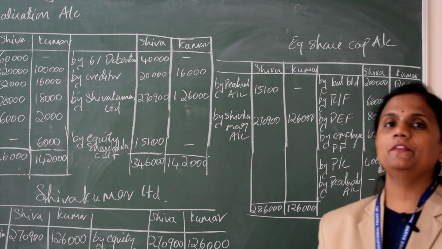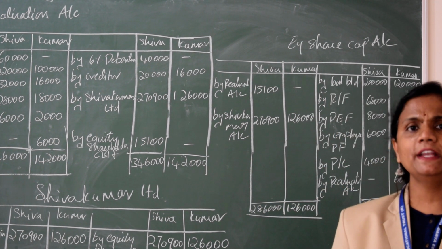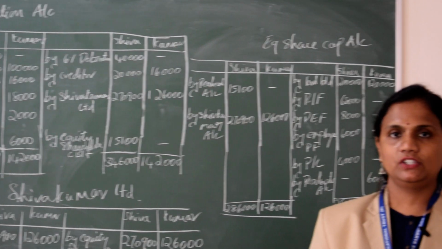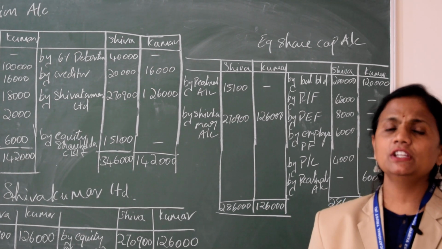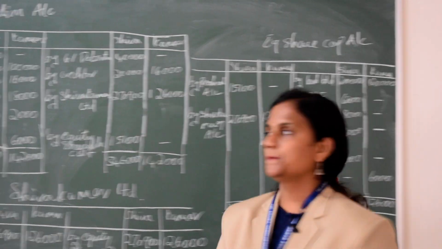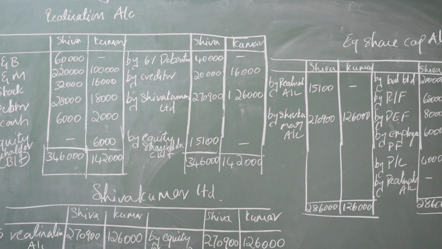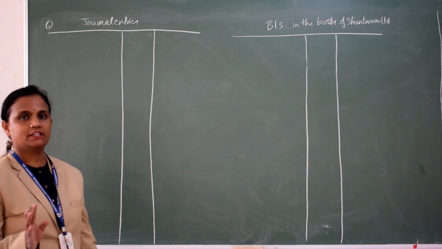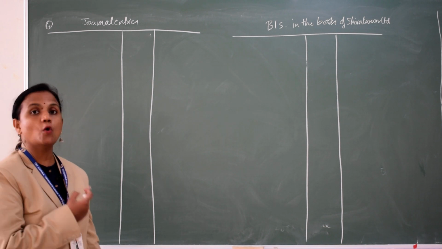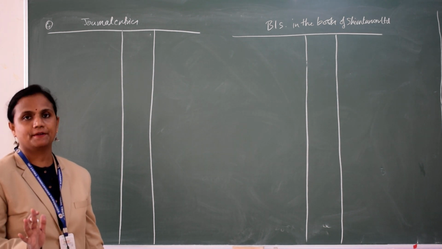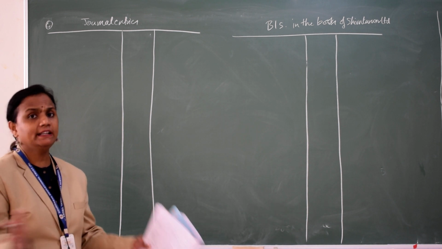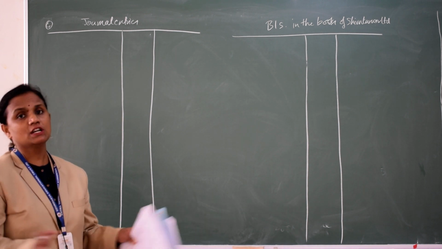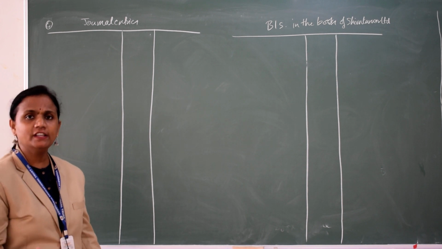Next, we have to prepare the opening journal entries and balance sheet. It is very easy actually. Okay guys, the last step, closing the books, is over. Now, the opening entries in the books of Shiv Kumar. When we say Shiv Kumar, it is combined: Shiva and Kumar combined, and we have to prepare the journal entries and balance sheet.